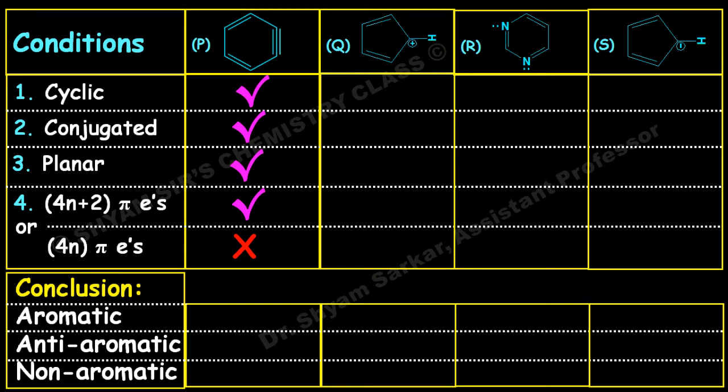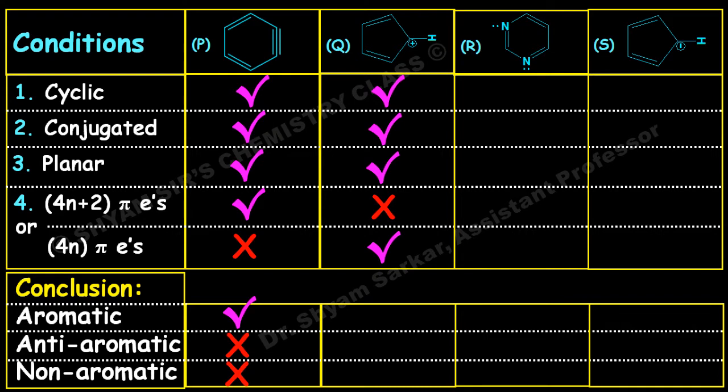And the next one is a cyclic, conjugated molecule, fully planar, all sp2 hybridized, and it obeys the 4n pi electron rule, because 4 pi electrons means n equal to 1. So this is anti-aromatic in nature.